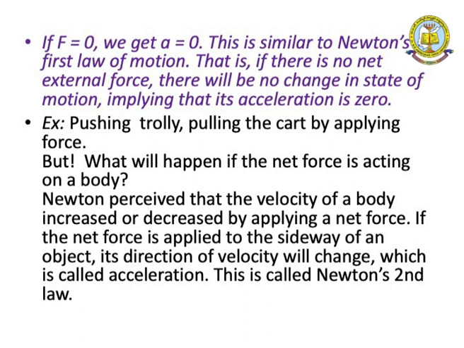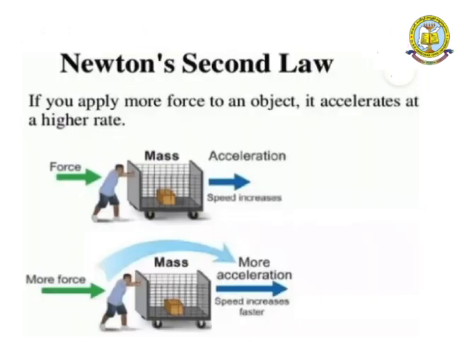Newton prescribes that the velocity of a body increases or decreases by applying a net force. If the net force is applied to the sideway of an object, its direction of velocity will change, which is called acceleration. This is called Newton's second law. Here is an example: some force is applied to this mass. This boy is applying force to this item, so its speed increases. The more force is applied, the more the acceleration. The direction will also change.